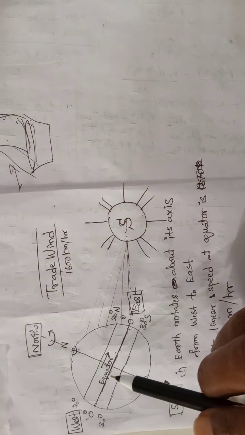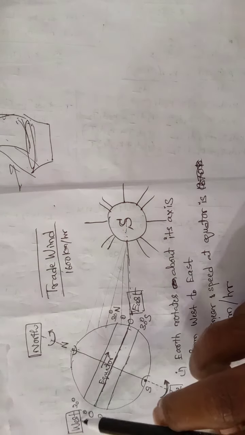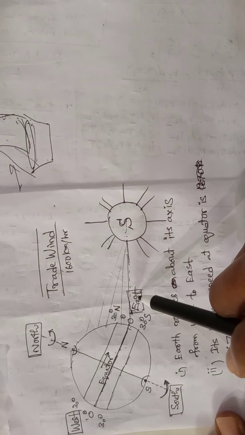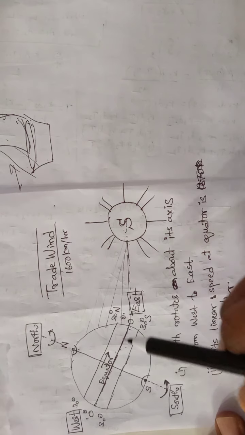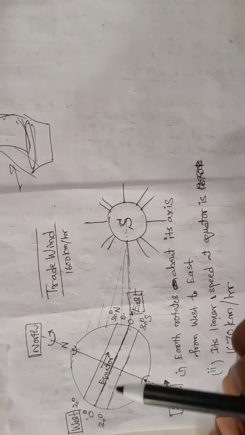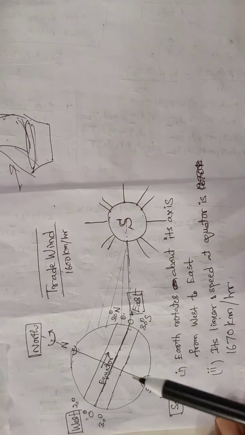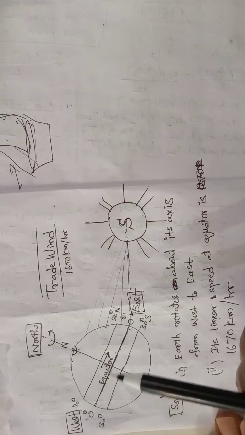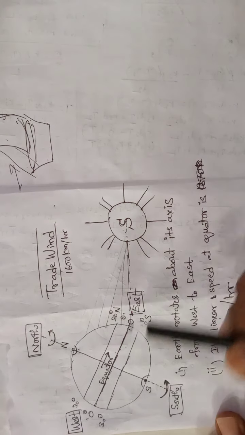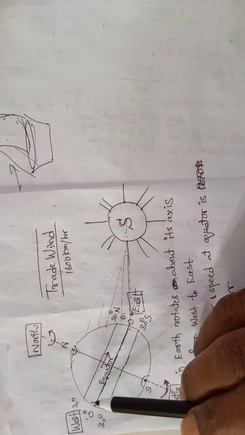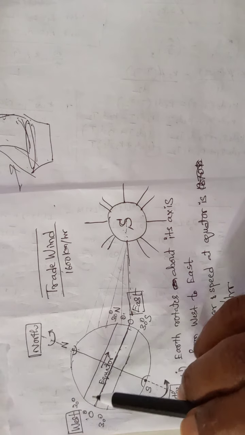So our earth is rotating from west to east. If the earth is rotating from west to east, the air layer in touch with the ground also moves in the same direction, because the earth surface drags the air layers. That is towards the east, from west to east they move.